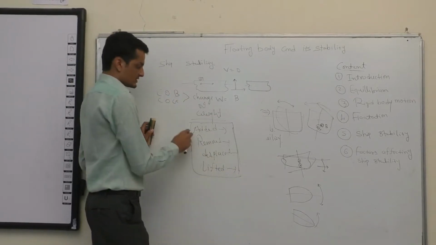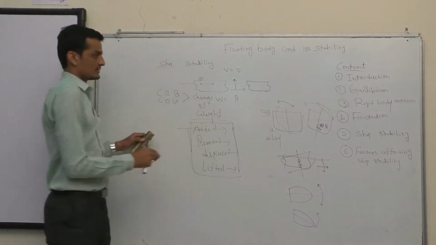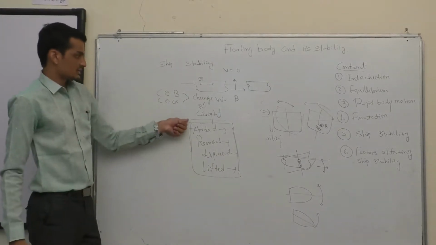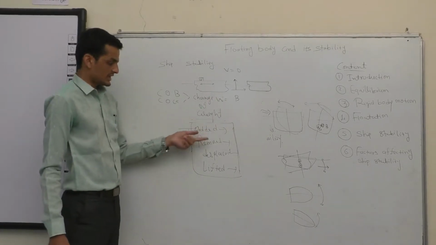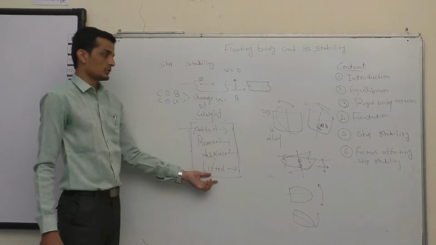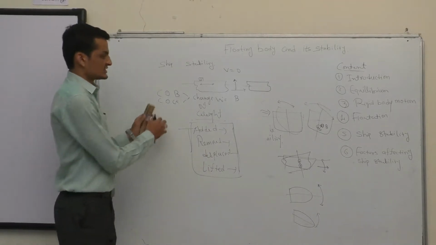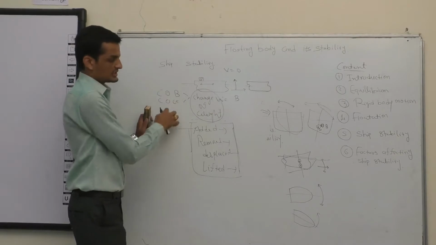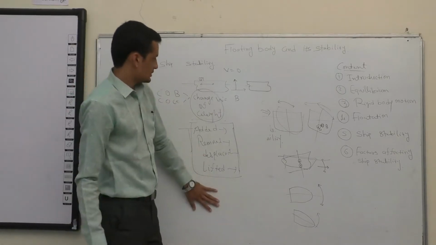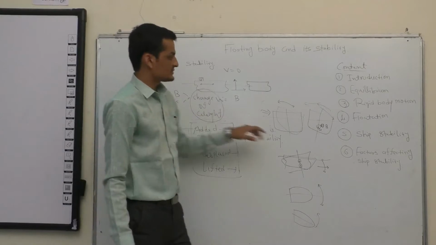There are a few more factors which also influence ship stability, but these are the major factors, which is change of weight, which comes in four categories: adding, removing, displacing, and lifting of the cargo. Fine. So these are the factors: weight, which influences the location of the COB, COG, and directly influences the ship stability.